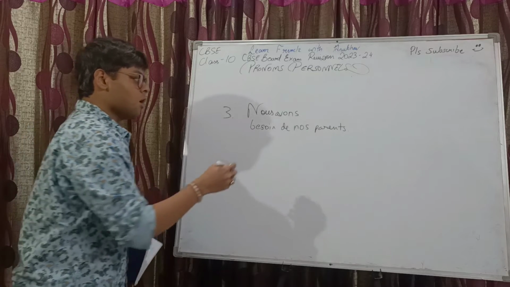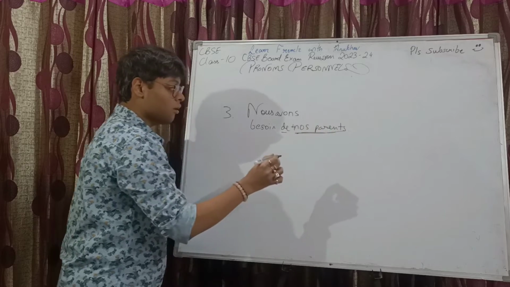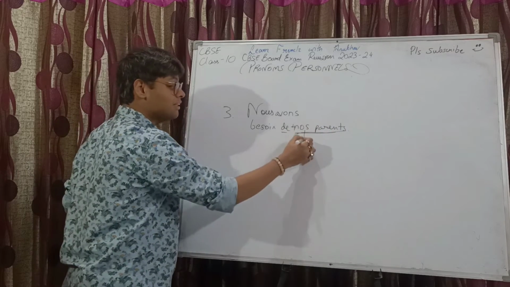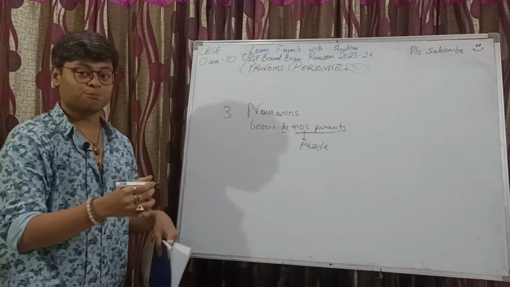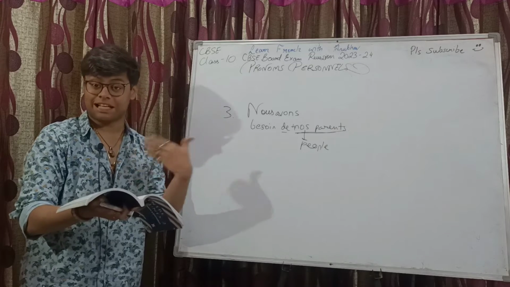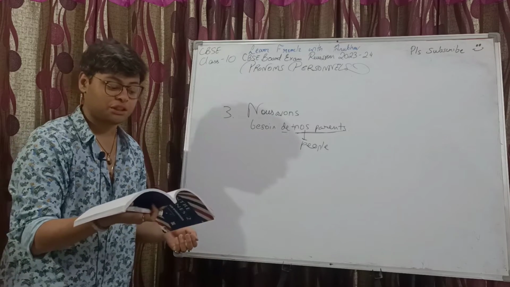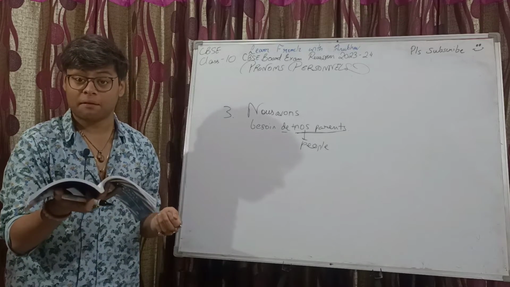However, when we have the preposition plus a noun, specifically when that noun is a person or people, we cannot do that. In the same manner, to be discussed after a few minutes, you will see question number 10, "de leur père."